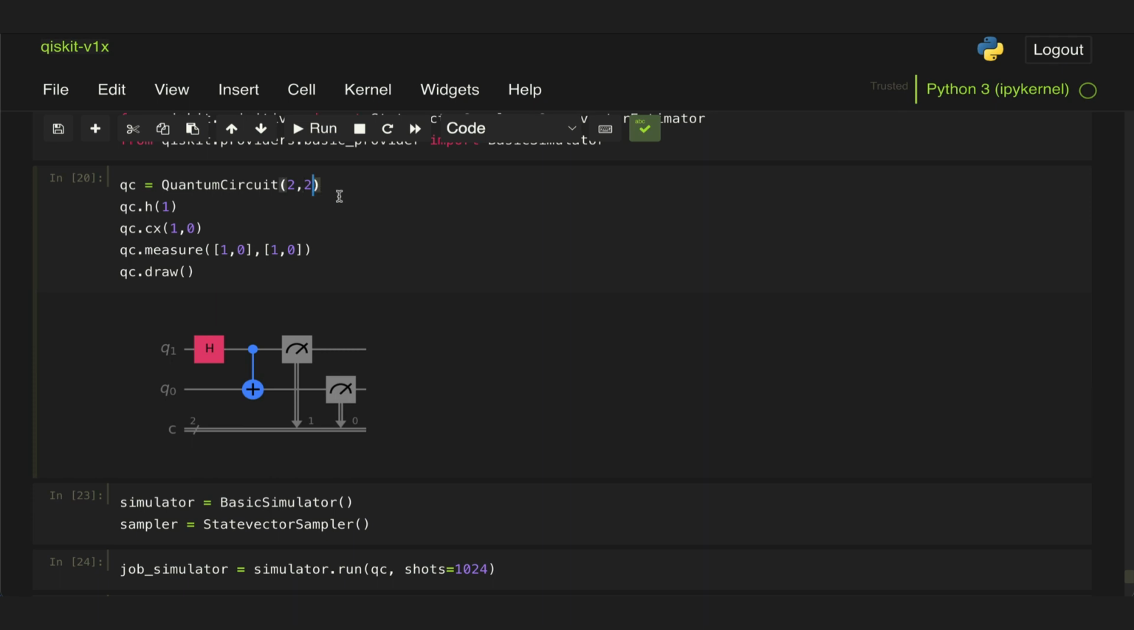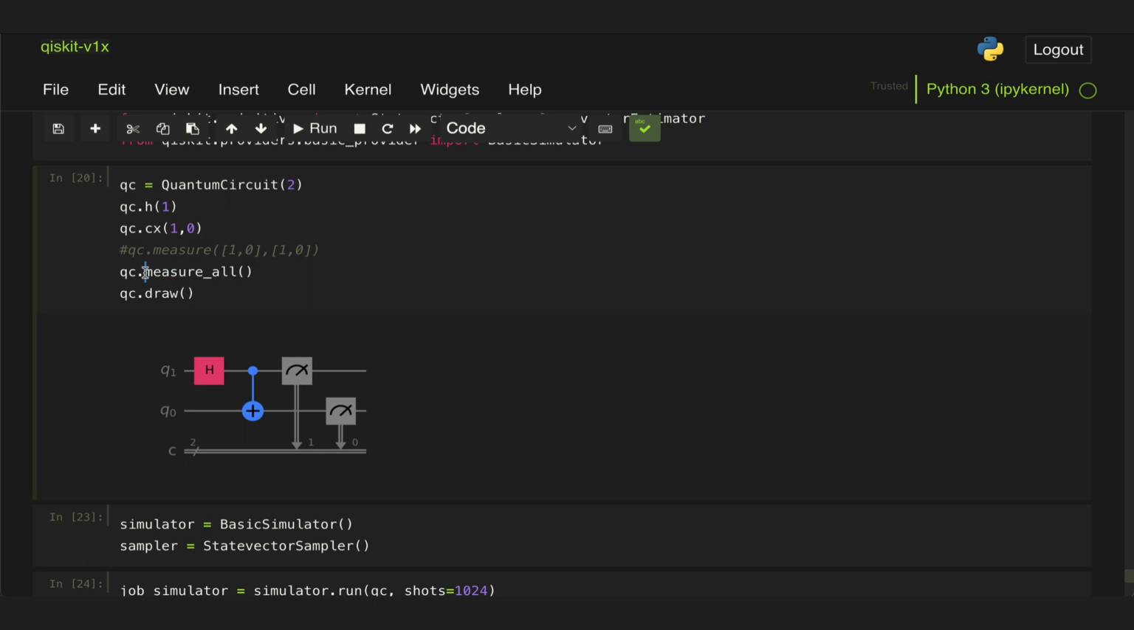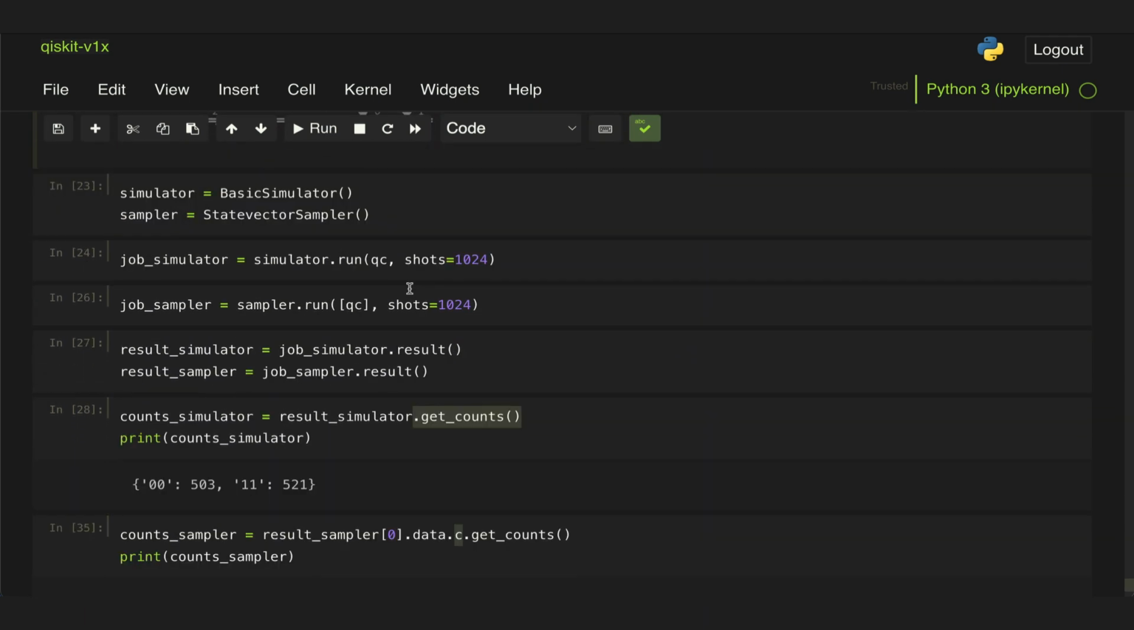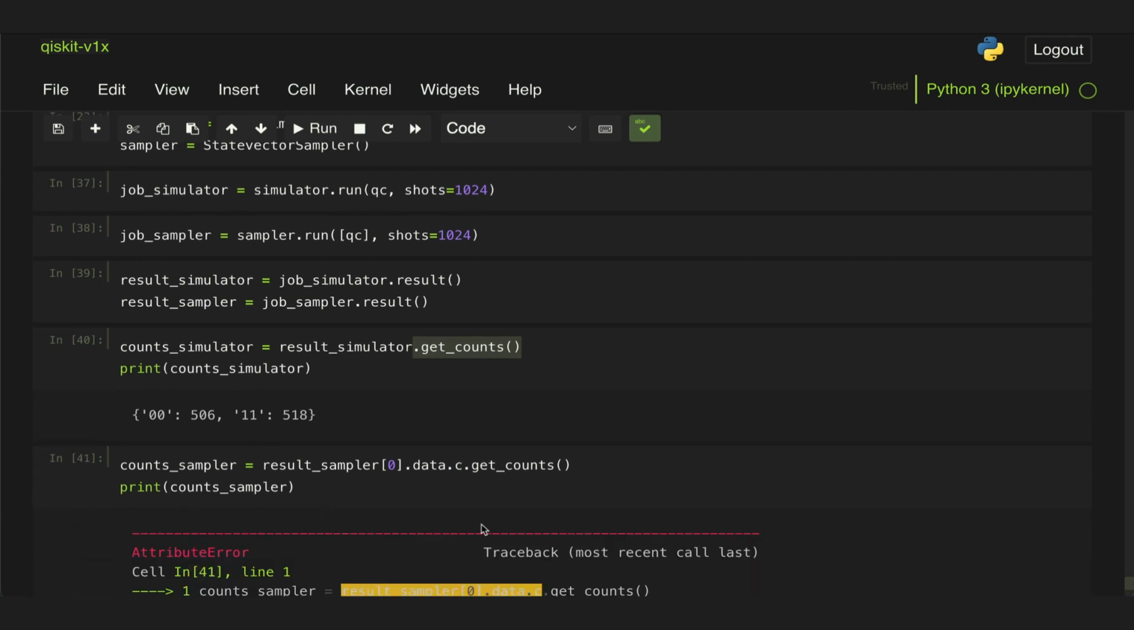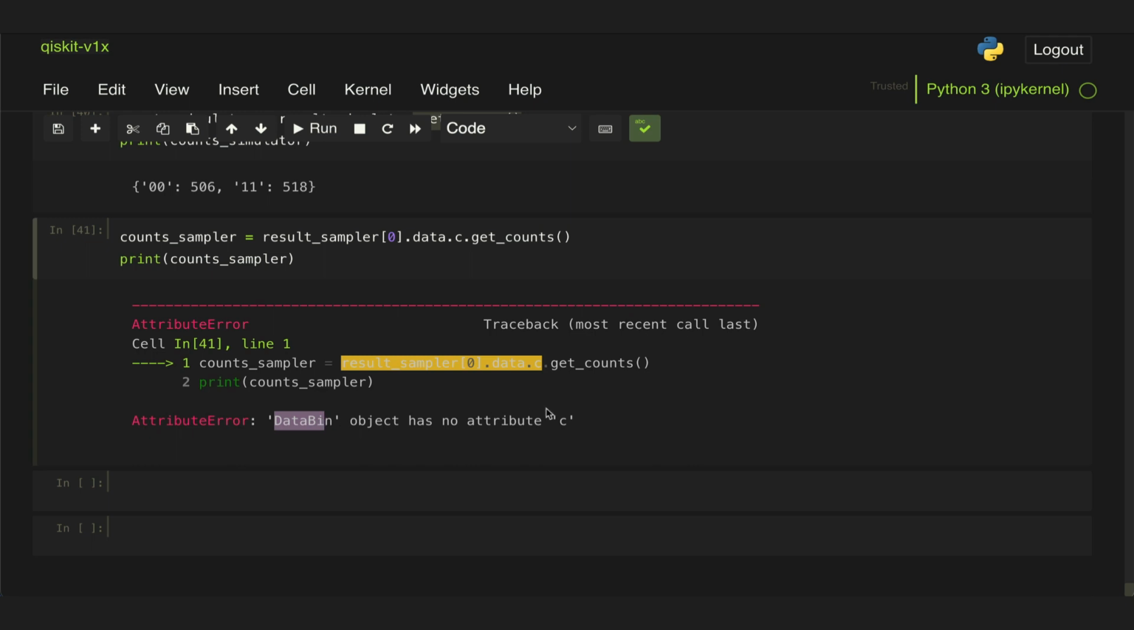Also, if instead of defining the number of classical bits here, we remove this and use instead the measure all function, which actually adds those classical registers for us for whichever number of qubits we have, the name of the register changes. It's no longer C. By default, Qiskit names this in a different way. So if we were to execute our simulation again and try to extract those results from the sampler, we will get an error saying that data bin does not contain attribute C. We'll have to change this C for the correct name of that register.